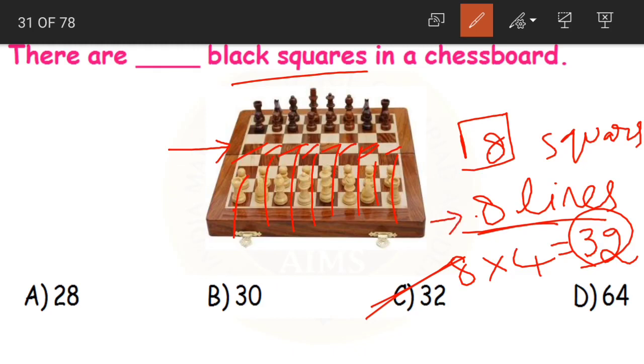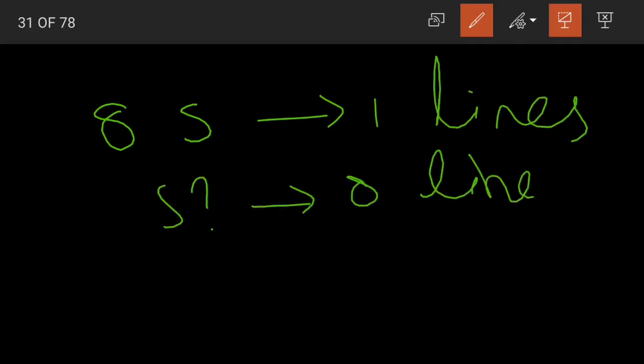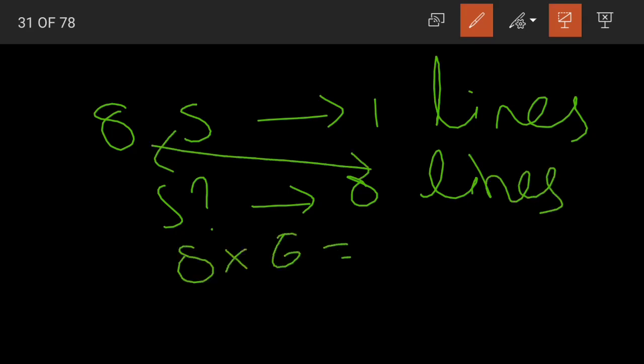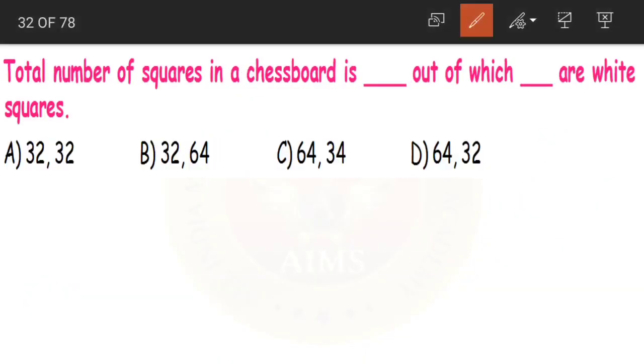Just now we have counted 8 lines. Now there are 8 squares in one line. Then how many squares are there in 8 lines? How do you find out, children? We need to multiply. 8 8s are 64. There are in total 64 squares on a chessboard. So what is the answer here? 64. The total number of squares in a chessboard is 64.